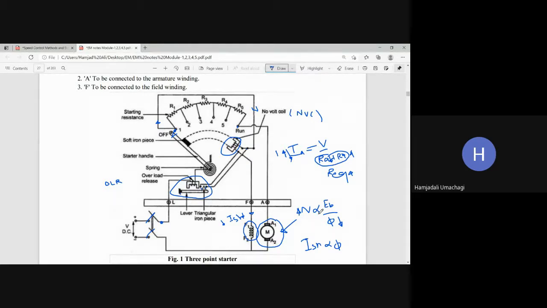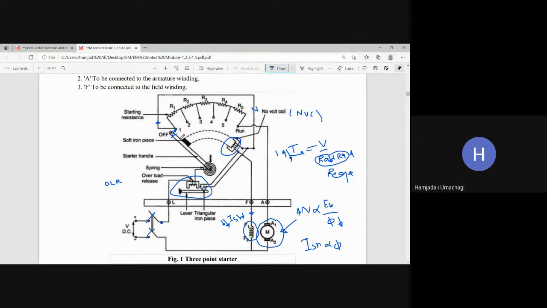So if we want to get the speed more than the rated RPM, then we should go for flux control method. If I want to go for flux control method, then I should reduce flux. In order to reduce the flux, I need to reduce the current that is flowing through the field winding. If we are going to reduce the current ISH, then that current we are getting from the no volt coil, then suddenly current through the NVC will reduce. If current through the NVC reduces, automatically NVC electromagnet becomes demagnetized because of less amount of current, which is not magnetizing this electromagnet. Then suddenly this becomes demagnetized and it will release the handle.